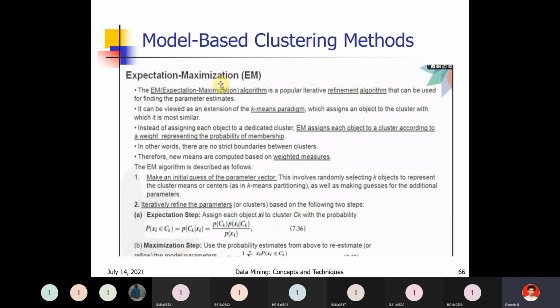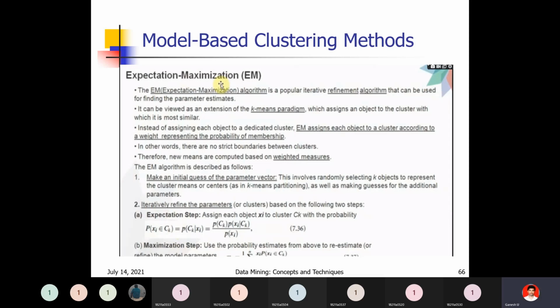Next, iteratively refine the parameters based on the following two steps. First one is the expectation step. How will we refine the clusters? How will we form clusters? First you have to follow the expectation step. Assign each object xi to cluster ck with the probability P(xi belongs to ck) equal to P(ck | xi), which is equal to P(ck) P(xi | ck) divided by P(xi). This is the probability.